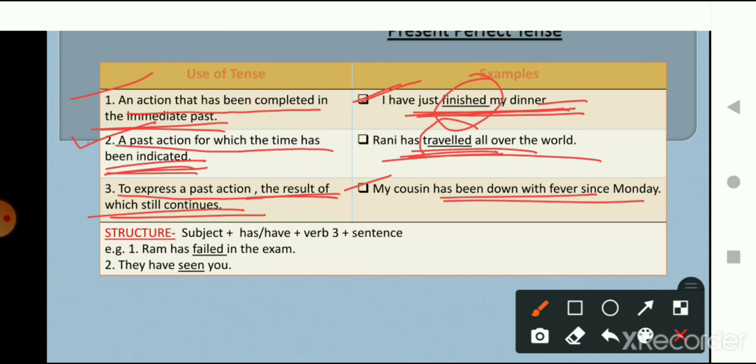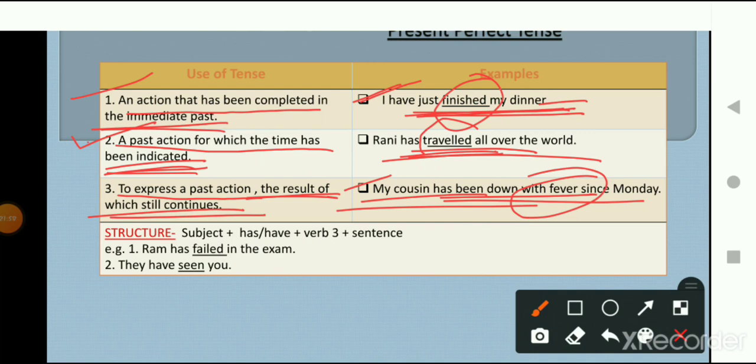The result of the action is still continuing, and what is it? That she has a fever. So the sentence is: My cousin has been down with fever since Monday. So what is the meaning of this? That since Monday she, the cousin, is having a fever. So these were the three ways to use present perfect tense.